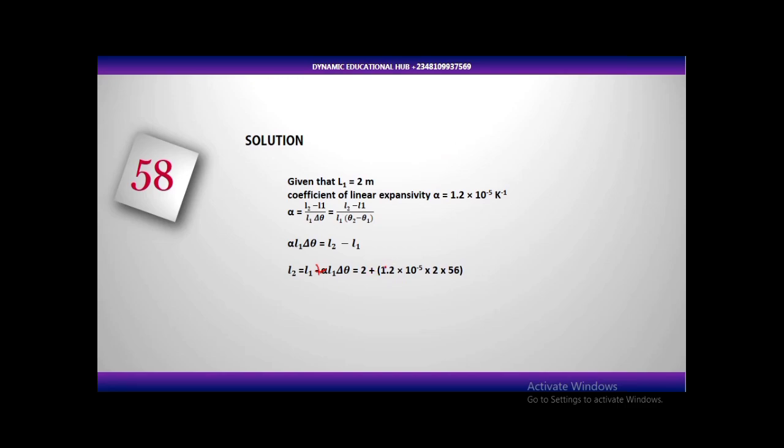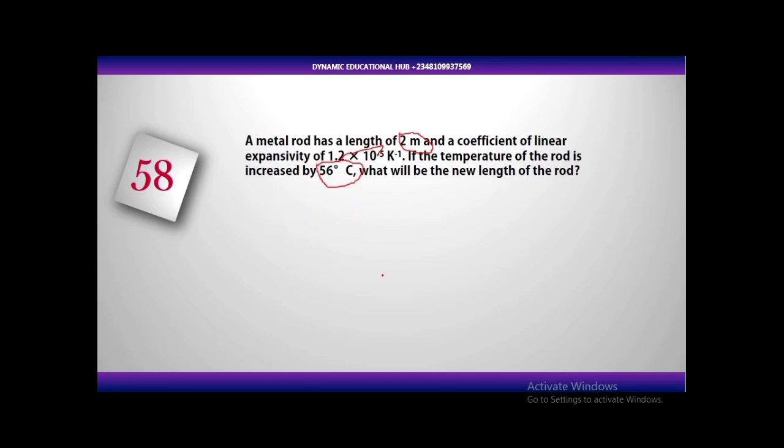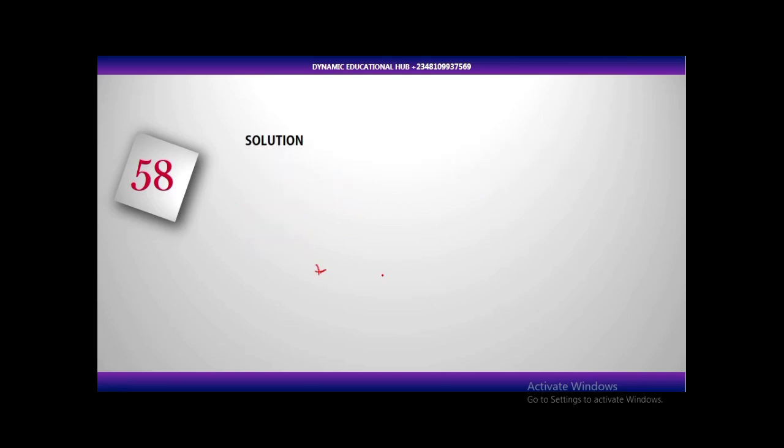We are given everything in the question. So our L1 is 2, plus 1.2, which is alpha, times 10 raised to the power minus 5, times 2, which is our L1, times 56, the change in temperature. If you multiply all these together, we are going to get 0.00134 plus 2. So our final answer is 2.00134. So this is our correct answer.